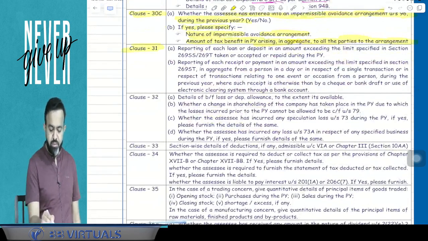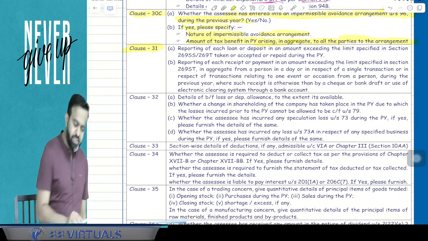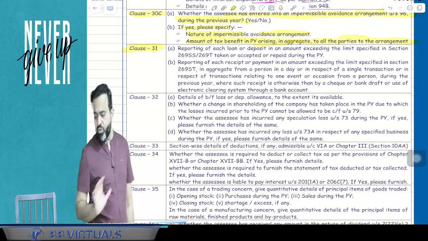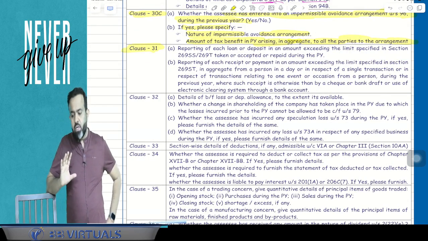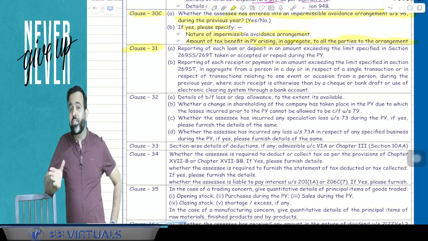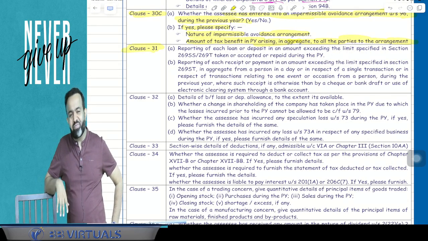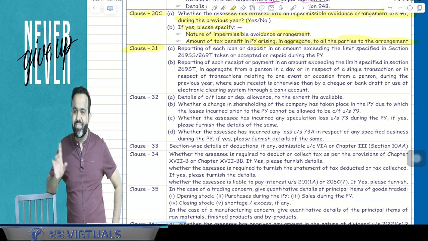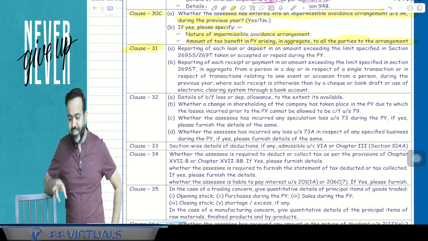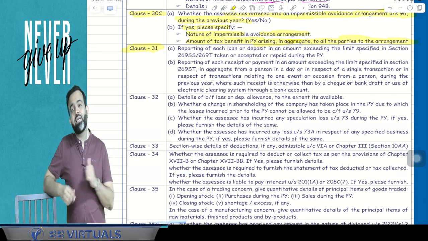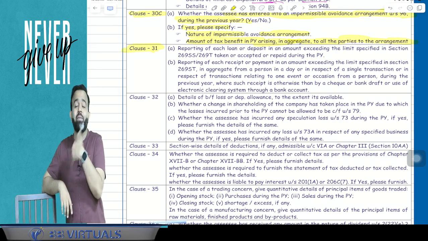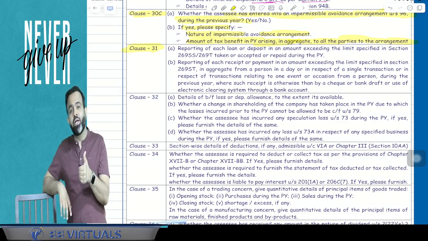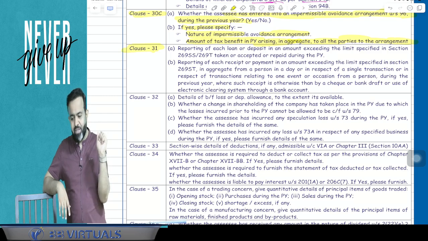Now guys, clause number 31. Clause number 31, you can remember, is related to 269SS and 269T. And you know that we discussed 269SS and 269T. 269SS and T say that if any cash loan of 20,000 rupees or more is taken, or if it is repaid in cash of 20,000 or more, then guys there is a violation and 100% penalty is applicable.